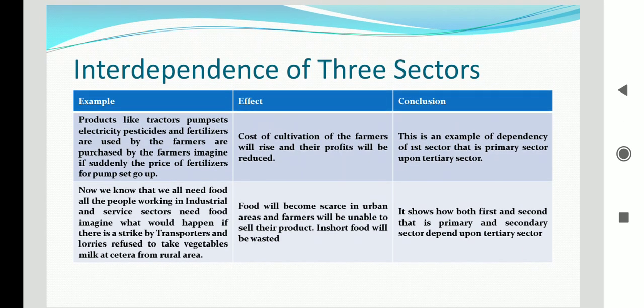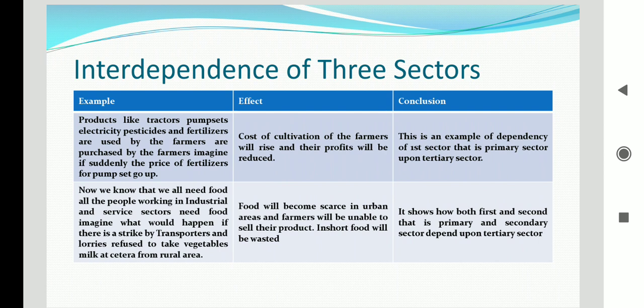Now, products like tractors, pump sets, electricity, pesticides, and fertilizers are used by the farmers and naturally purchased by the farmers. Just imagine if suddenly the prices of these fertilizers or pump sets go up. What will be the result?